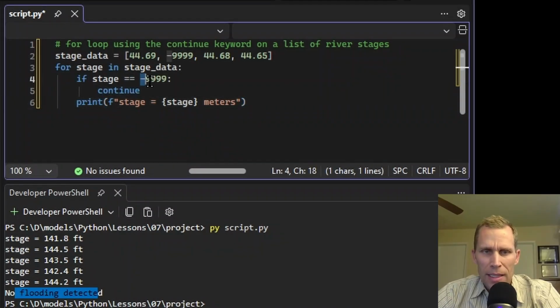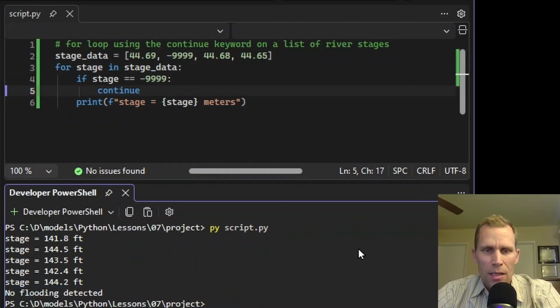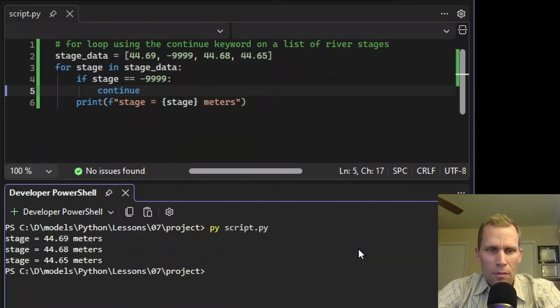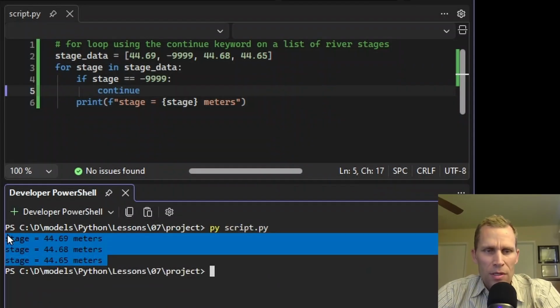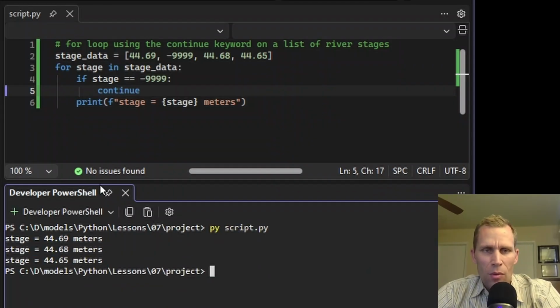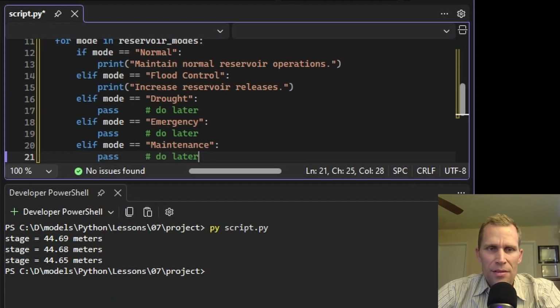All right, so negative 9999, for instance, may be the default value for bad data, or maybe the sensor wasn't measuring correctly. So let's just go and make sure that that works right there. Run. All right, so we have the 3 different stage values printed out down here, but we're not printing out the negative 9999 value.